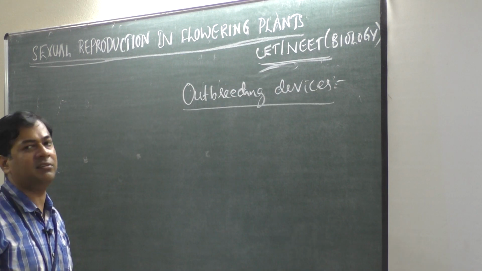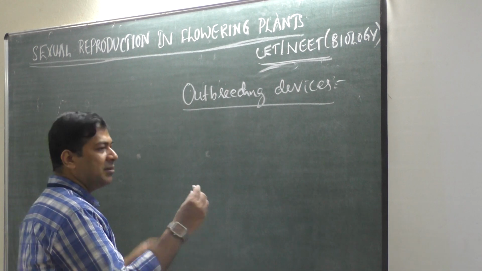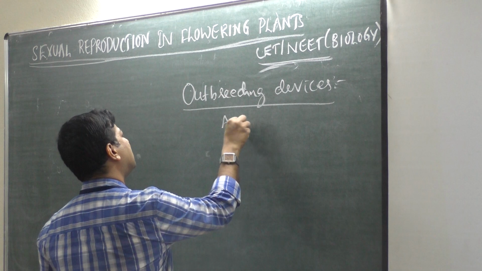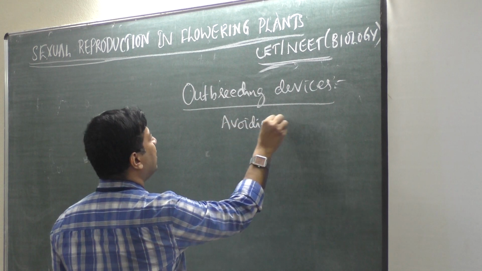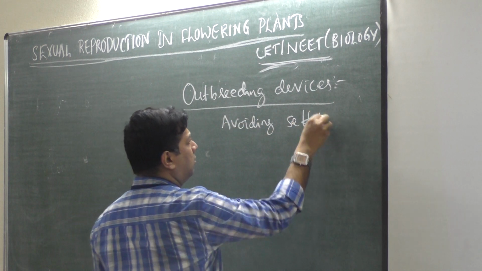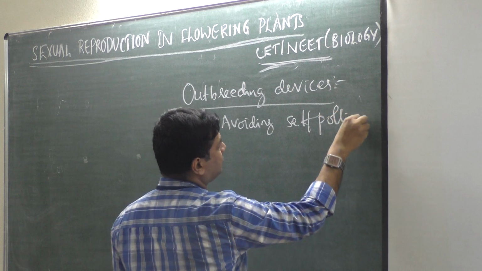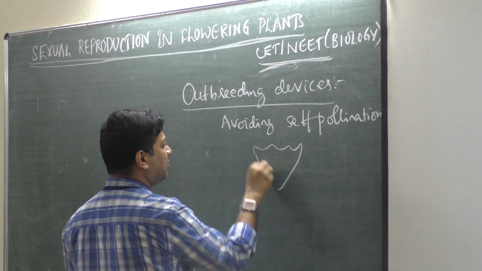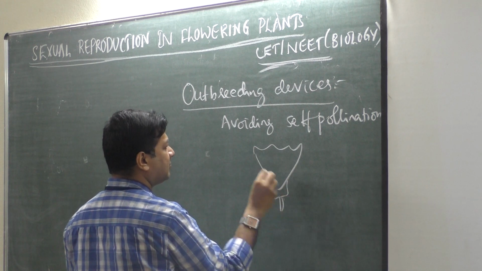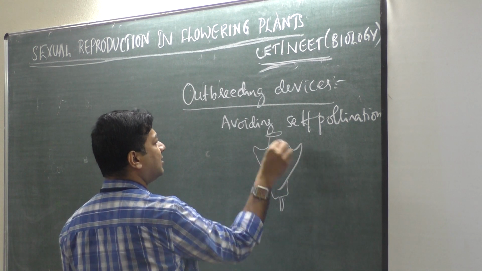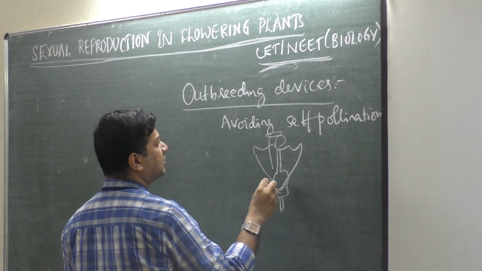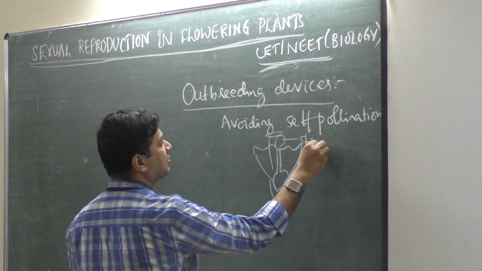So outbreeding devices: inbreeding means crossing between the same breed, self-pollination. So this is a method of avoiding self-pollination. Suppose this is a flower, where anther and stigma are in the same flower.